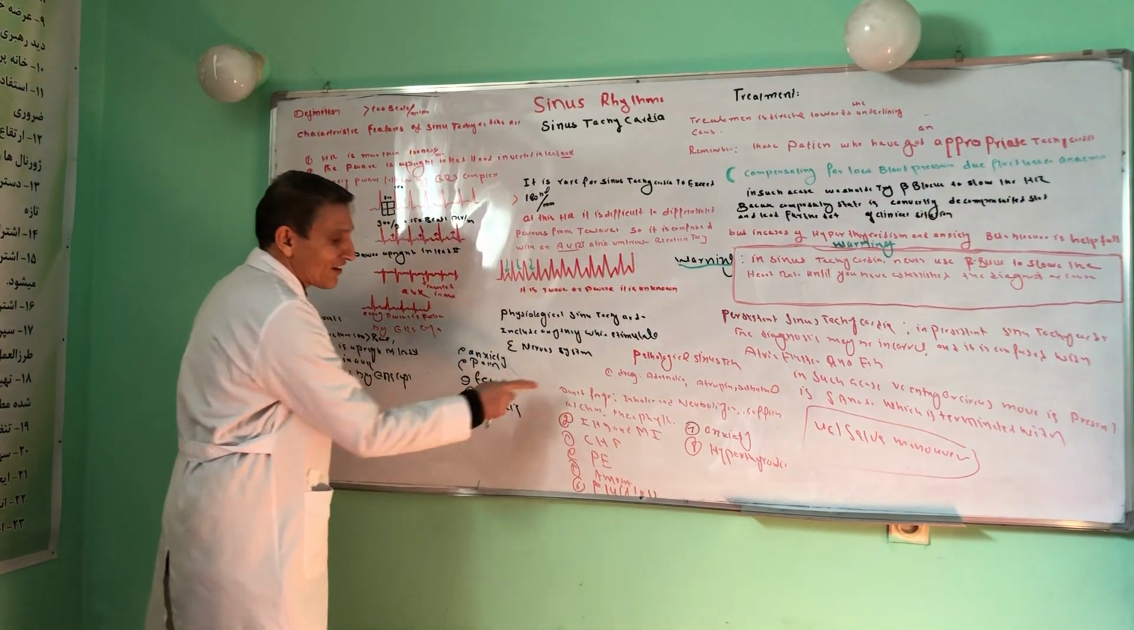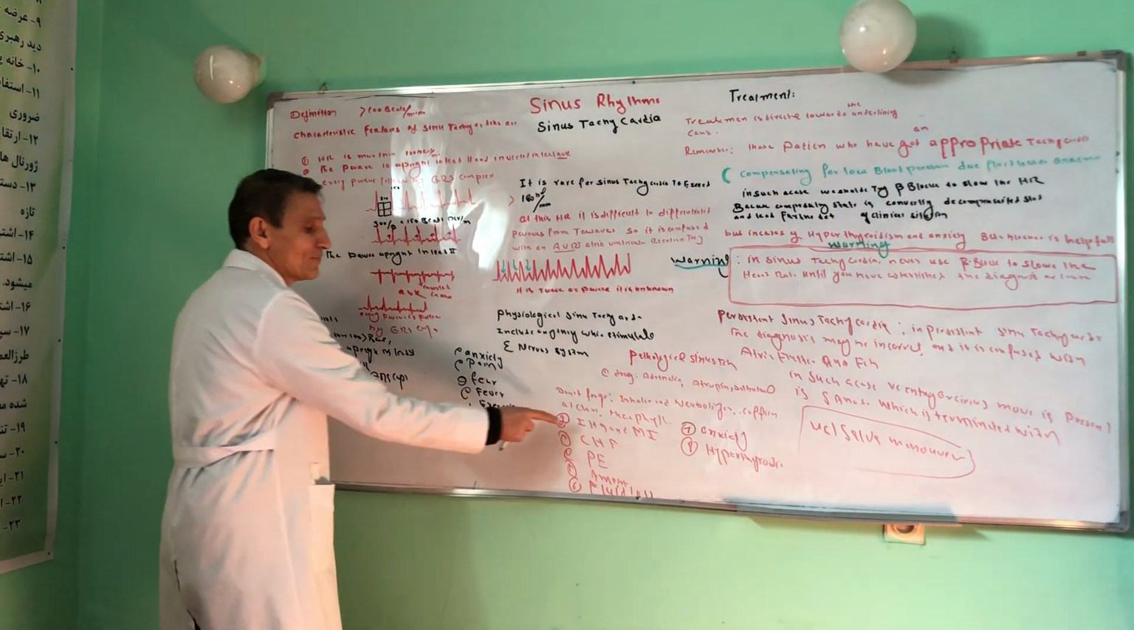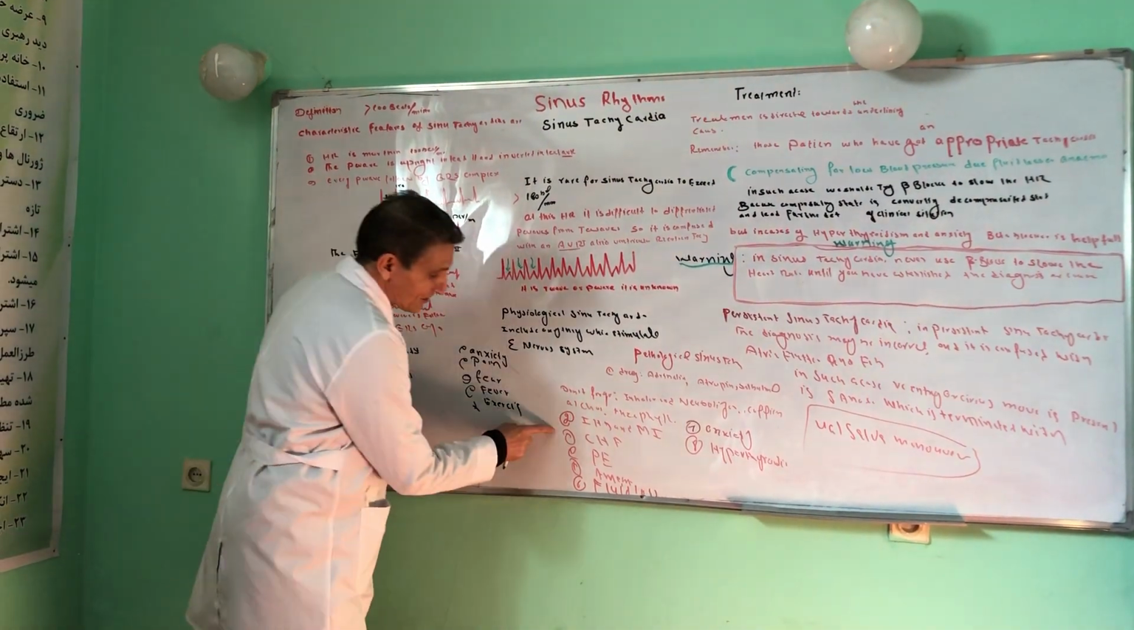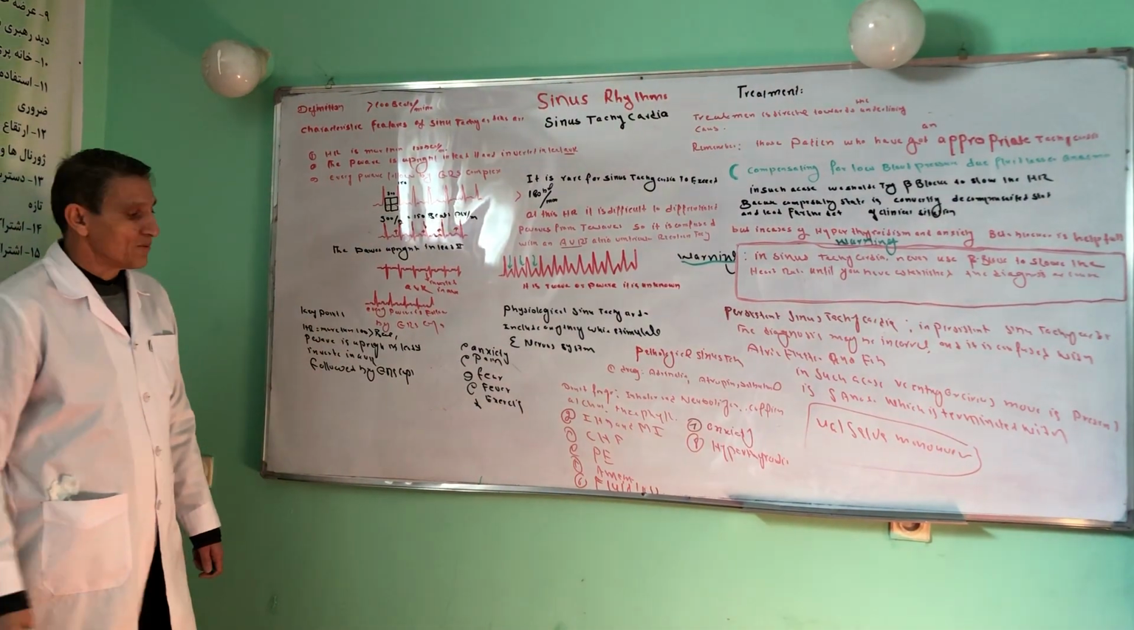In addition to that, the second cause of sinus tachycardia is ischemic heart disease and myocardial infarction. And another is CHF or heart failure, and PE for short, pulmonary embolism.